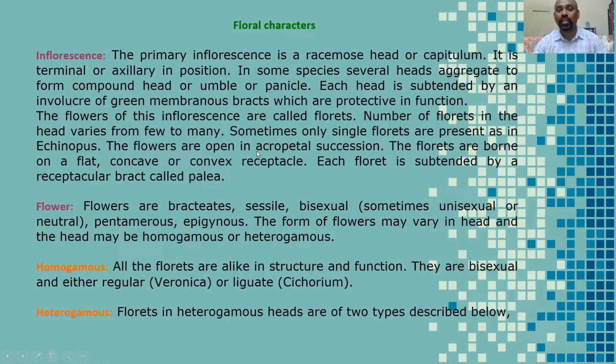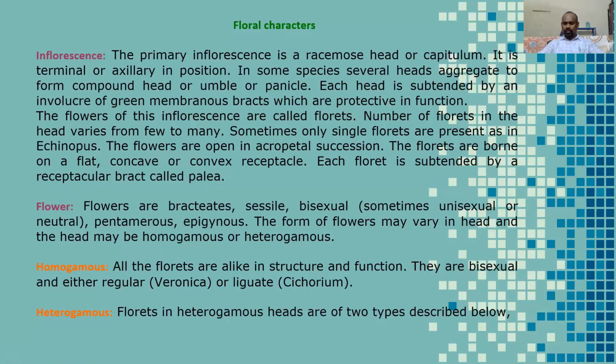The flowers open in acropetal succession. The florets are borne on a flat, concave, or convex receptacle. Each floret is subtended by a receptacular bract called palea.